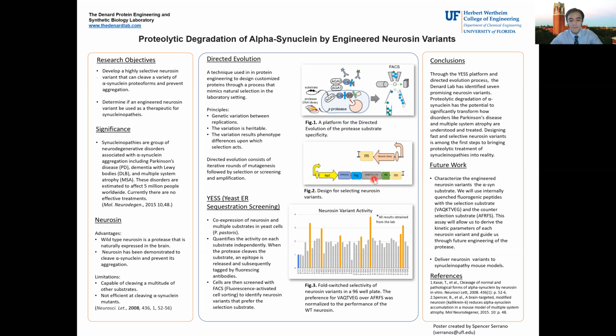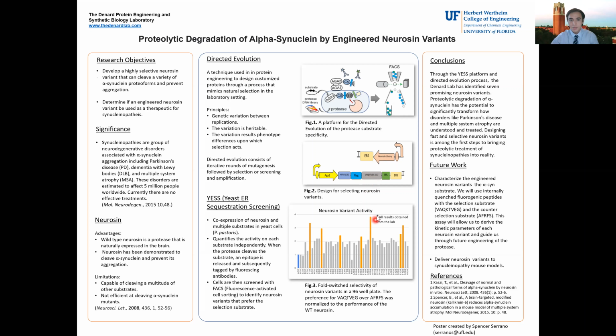So through this system, we are able to identify Neurosin variants that have a high affinity for the VAQTVEG substrate as opposed to the AFRFS substrate. And we are able to identify Neurosin variants that might be good candidates for our enzyme.